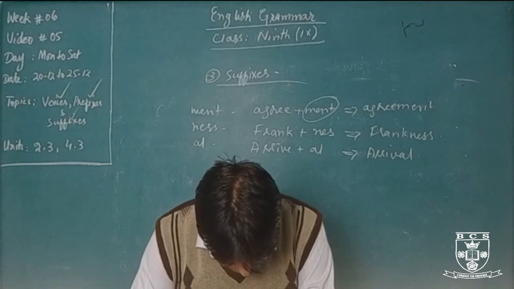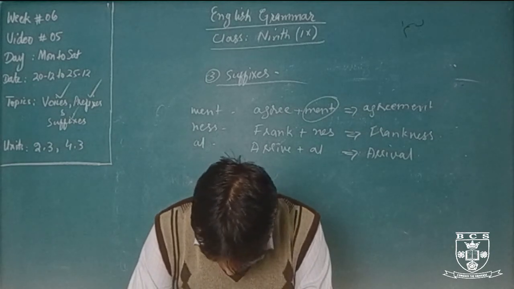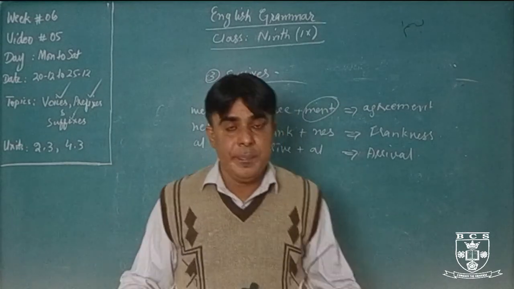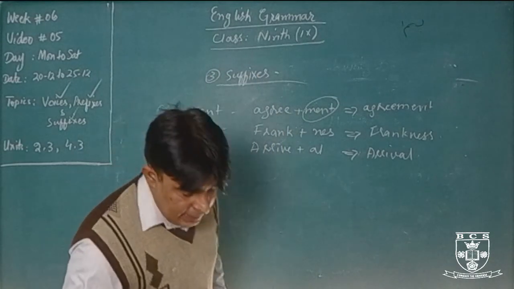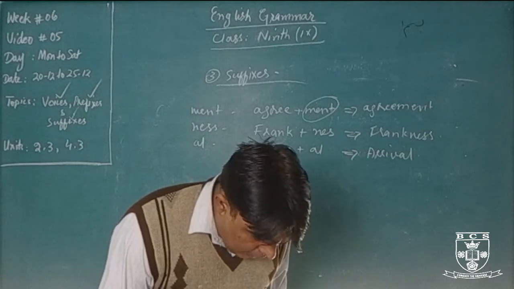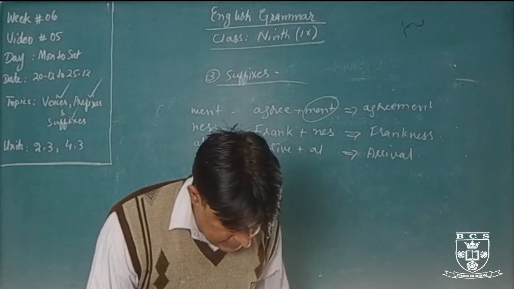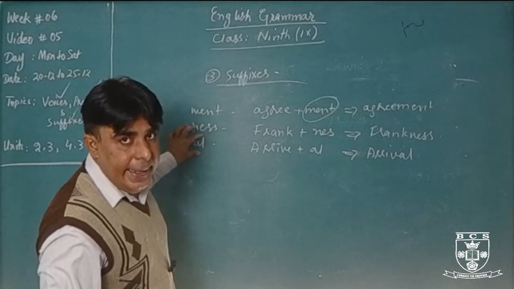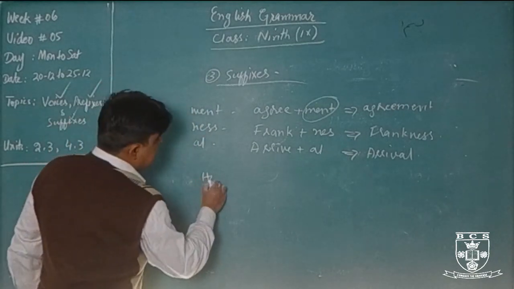Okay, on page number 38, some exercises are given. Exercise number 4 has parts A, B, and C. In A, you have to fill the blanks in 6 sentences by using ment, ness, al. So it is your home task.